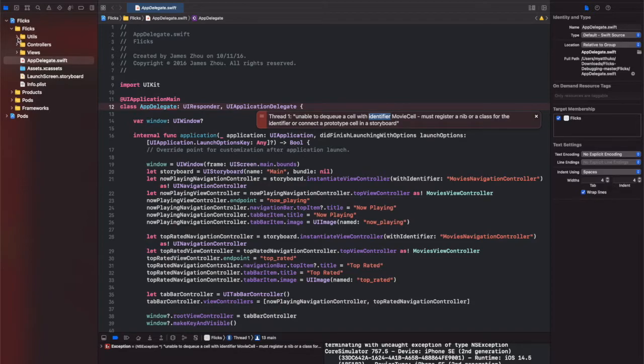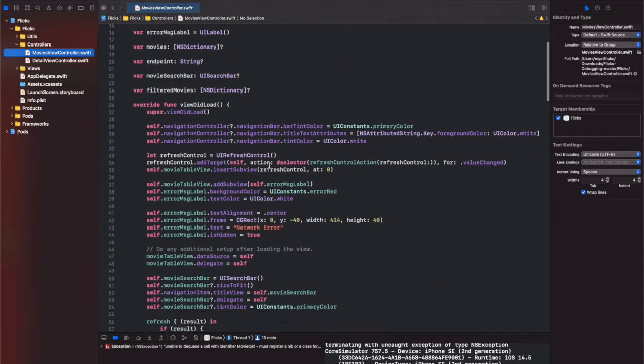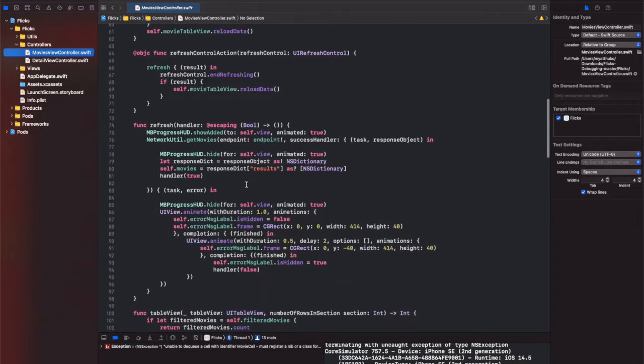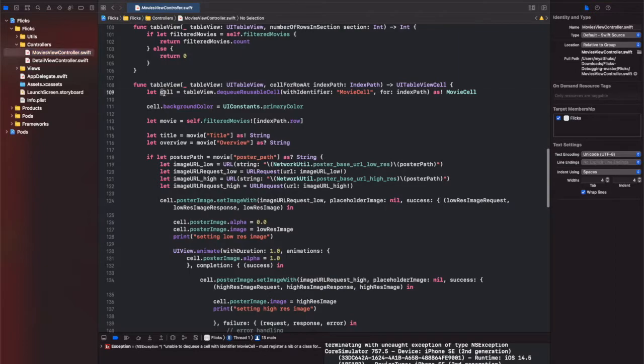So I go and check inside the view controller, which is the movie view controller, and all the way down to where I see the code to declare a cell and dequeue reusable cell with identifier movie cell.